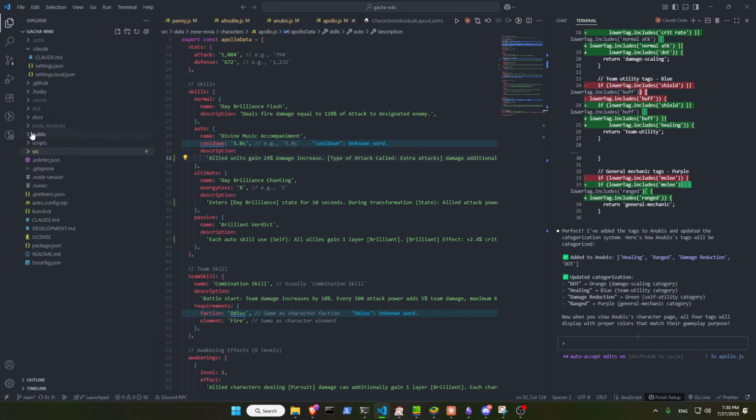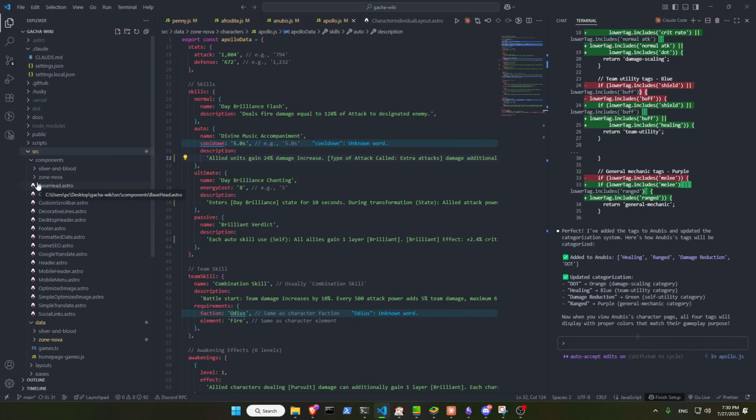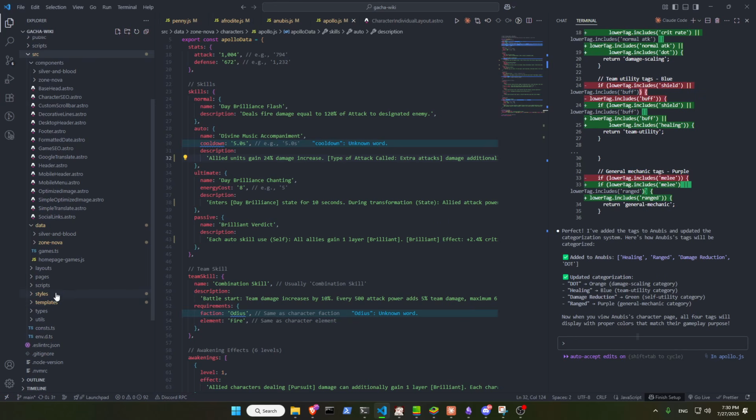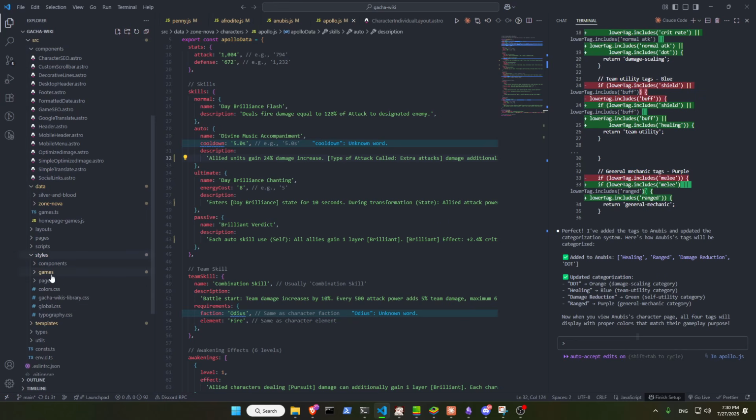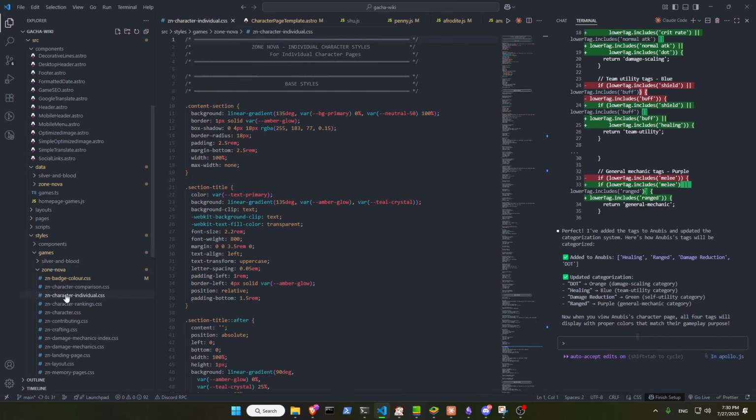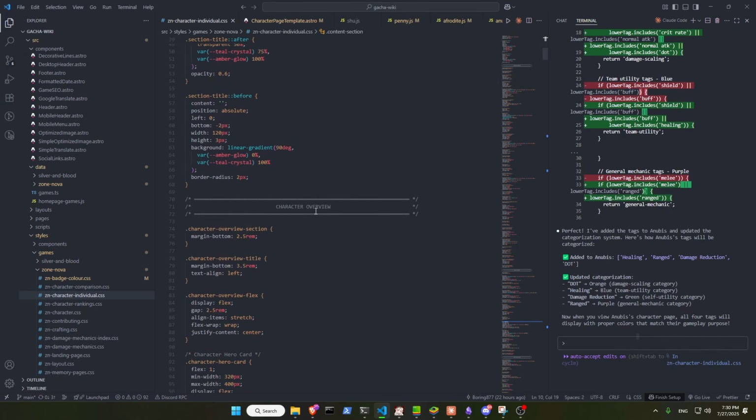So let me go here. Let me go into style. Hopefully you guys can see. So let me go game. Okay. You can see it's styling. You can see it adding a little bit of brackets. You can see it adding a little bracket.